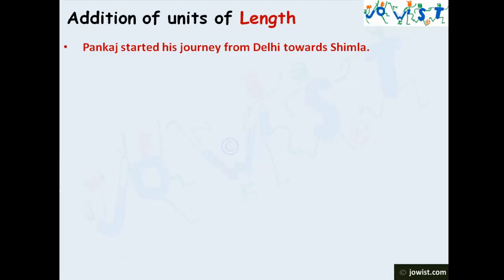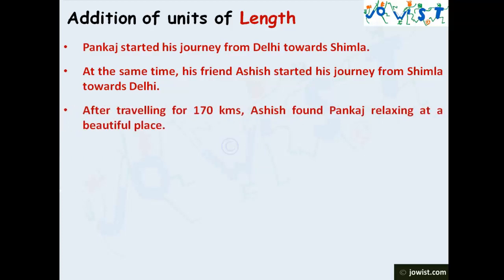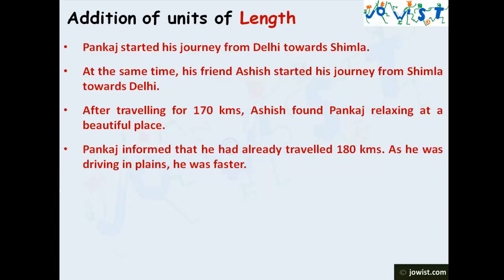Few points from the story. Pankaj started his journey from Delhi towards Shimla. At the same time, his friend Ashish started his journey from Shimla towards Delhi. After travelling for 170 kilometers, Ashish found Pankaj relaxing at a beautiful place. Pankaj informed that he had already travelled 180 kilometers.